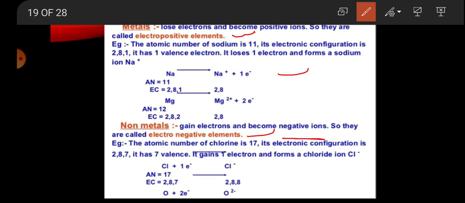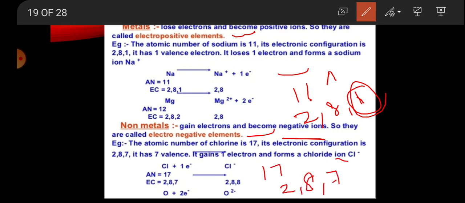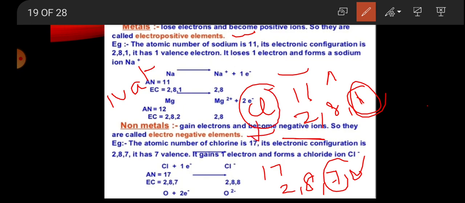As you can see in the example, the atomic number of sodium is 11, so its configuration is 2, 8, 1, and it can lose one electron. Chlorine's atomic number is 17, so its configuration is 2, 8, 7, and it can gain one electron. So there is Na positive and Cl negative, because chlorine gains an electron and sodium loses an electron.